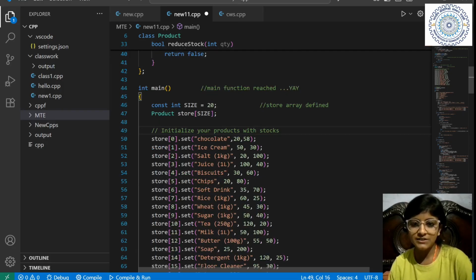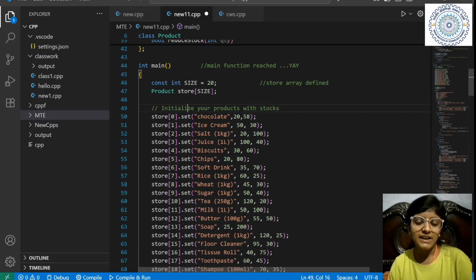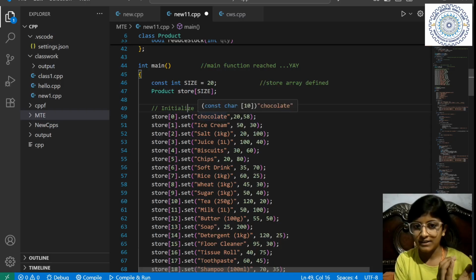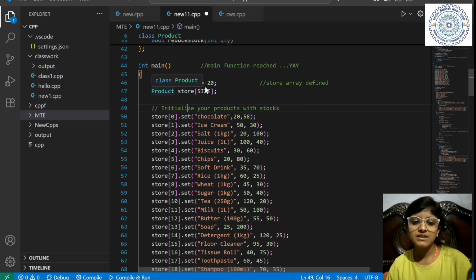Okay, store array defined. So we have made an array which is basically objects of the Product class, and we are now going to treat it as a variable, as an object, obviously.